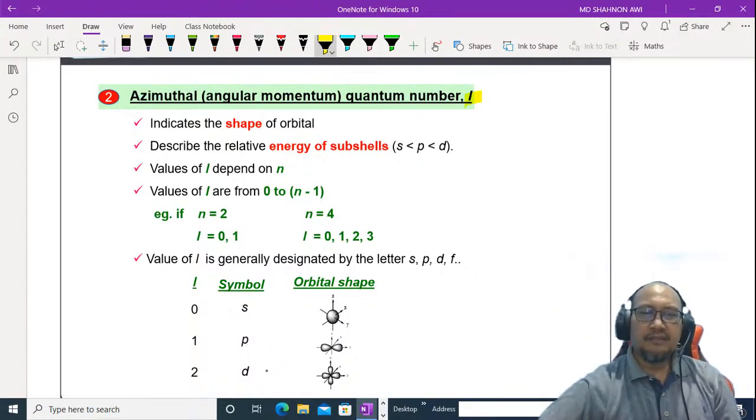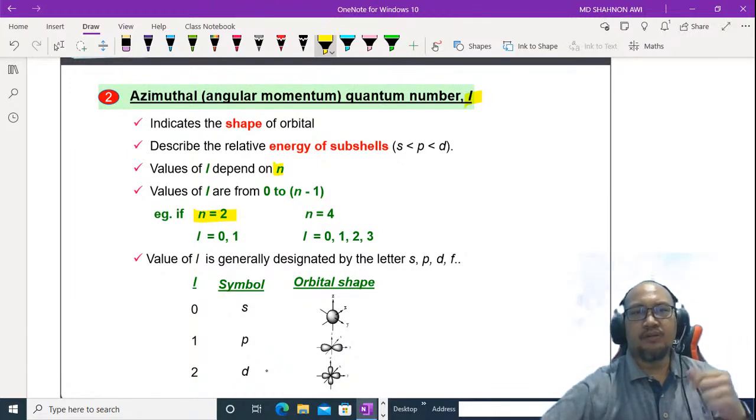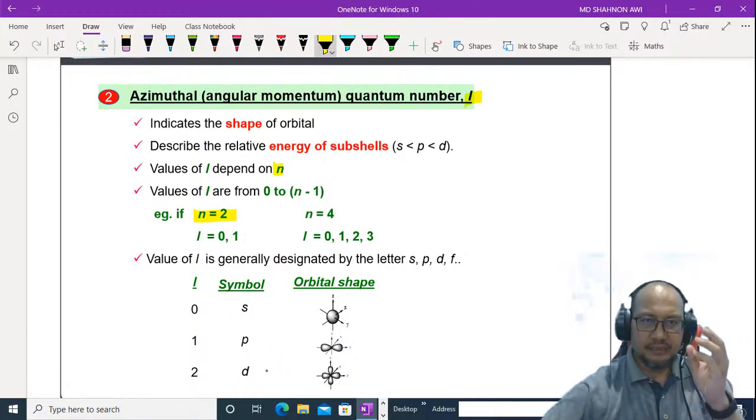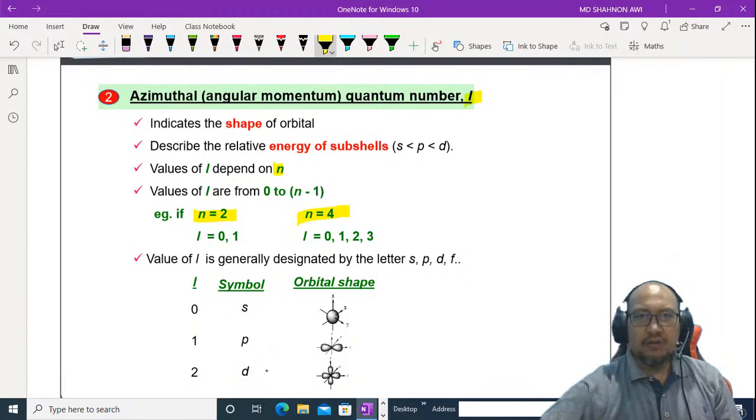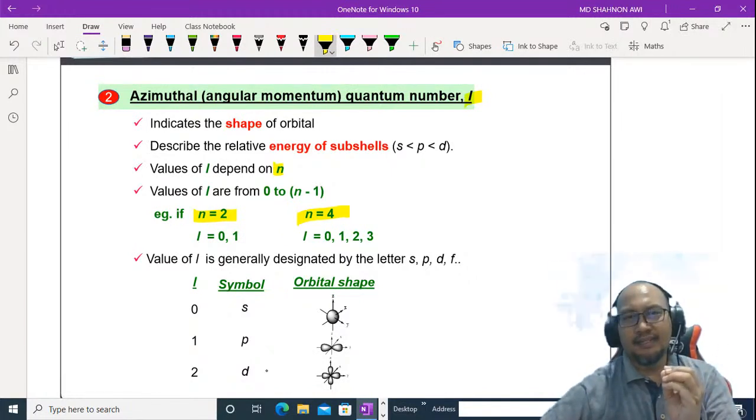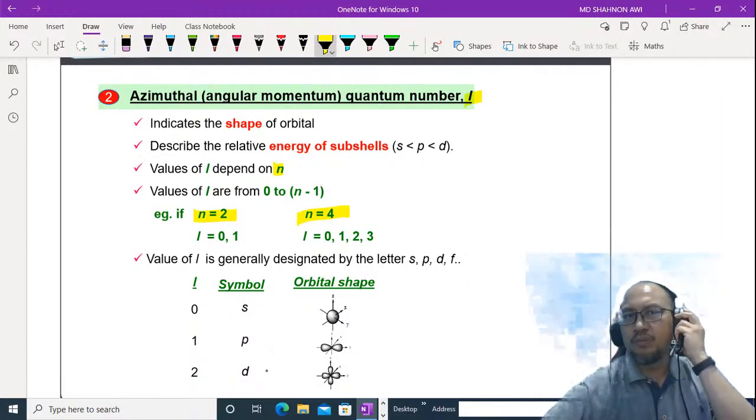The value of L depends on the principal quantum number n. The values of L are from 0 to n minus 1. For example, for n equal to 2, the values of L are only 0 and 1, it cannot be more than that. For n equal to 4, L is only 0, 1, 2, 3.